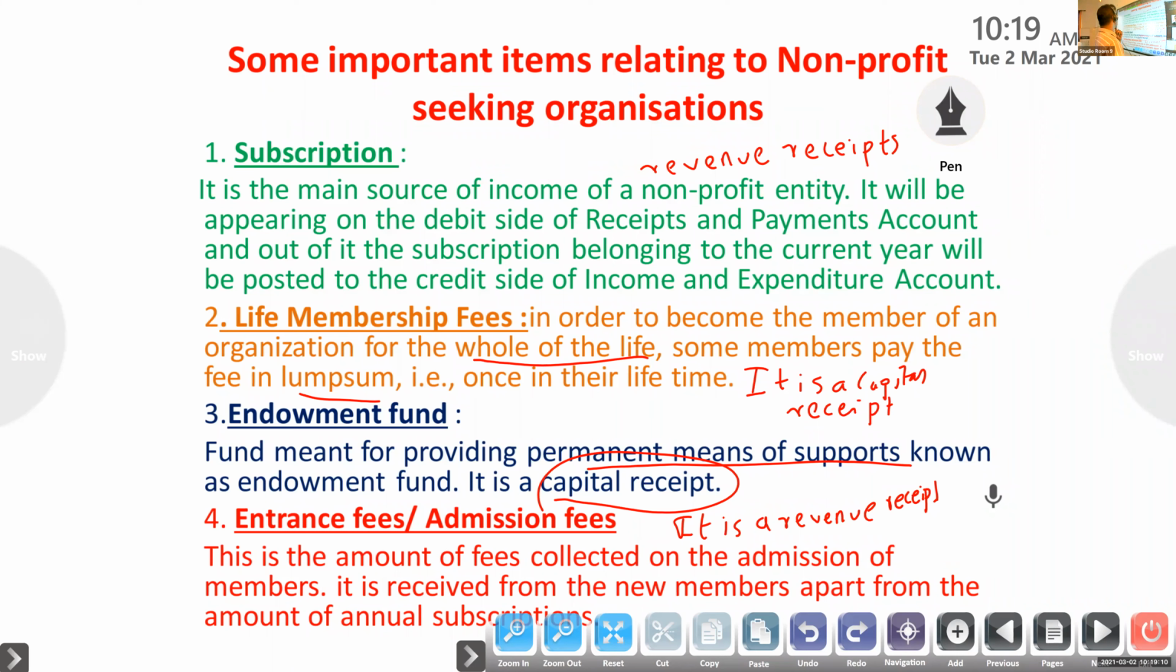Then endowment fund, which is meant for providing permanent means of support. Next one, entrance fee or admission fees: the amount of fees collected at the time of admission of a member. Here, subscription is income side, entrance fee is income side, life membership fee and endowment fund are balance sheet liability.